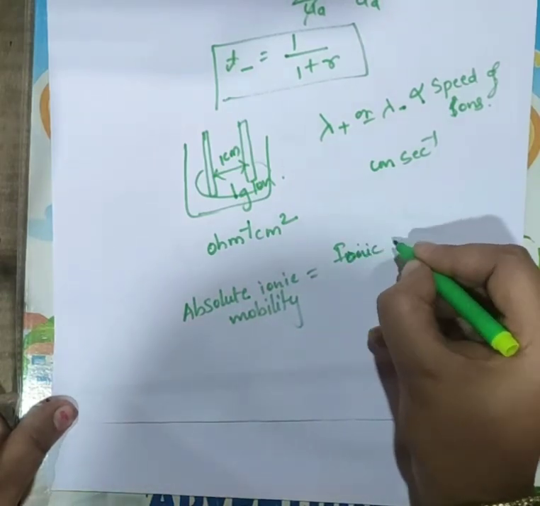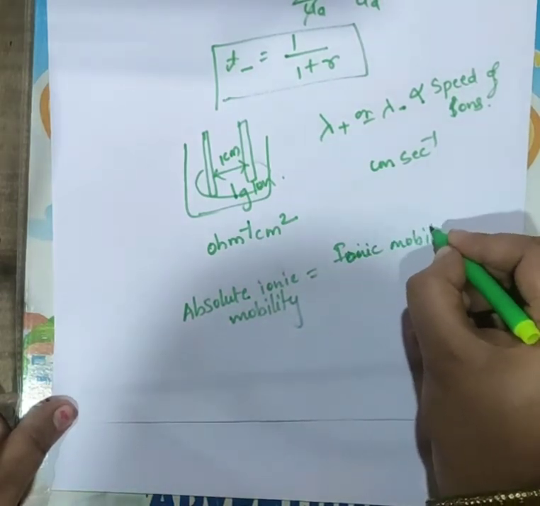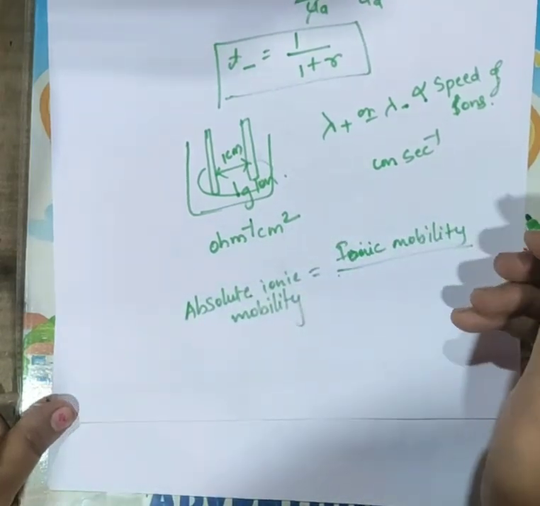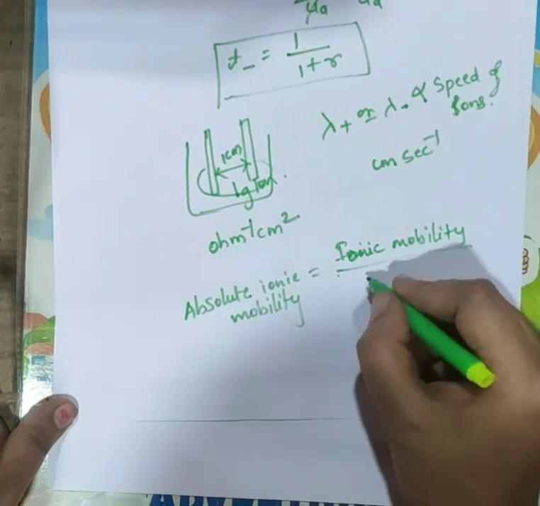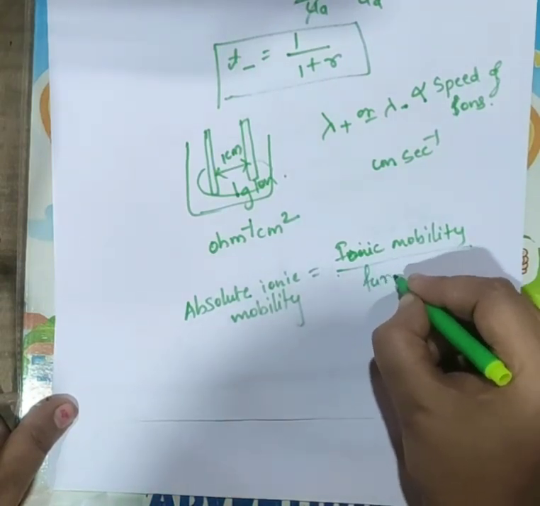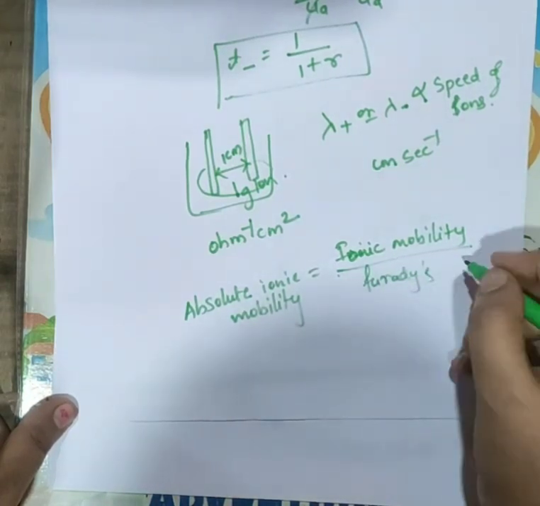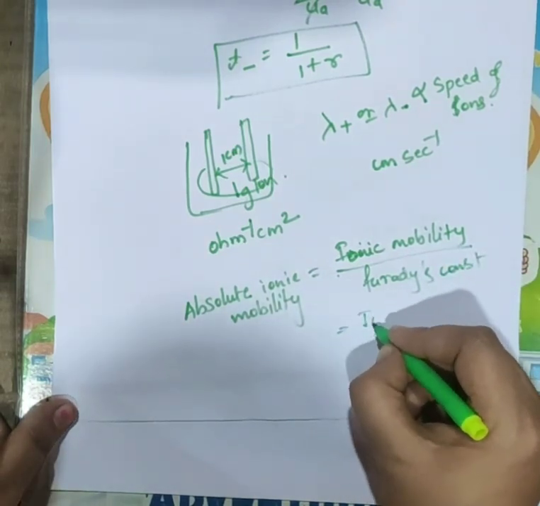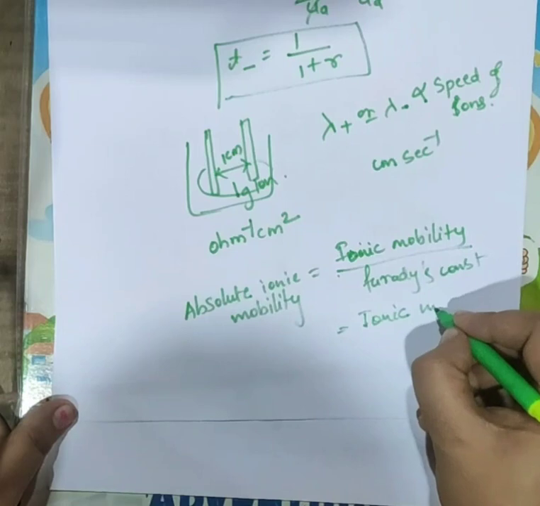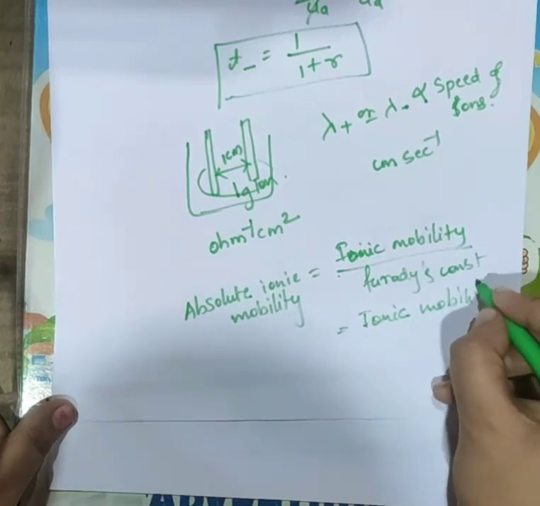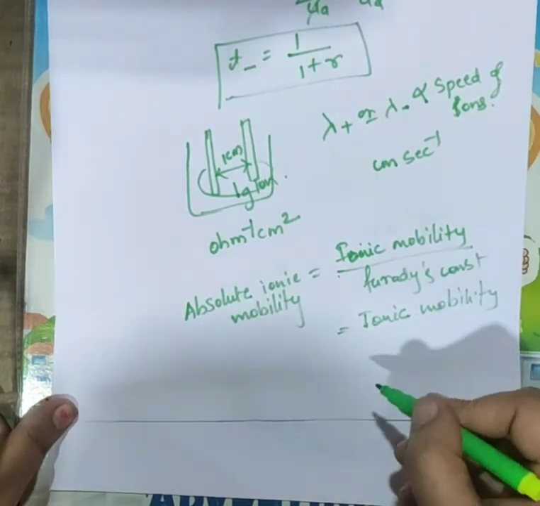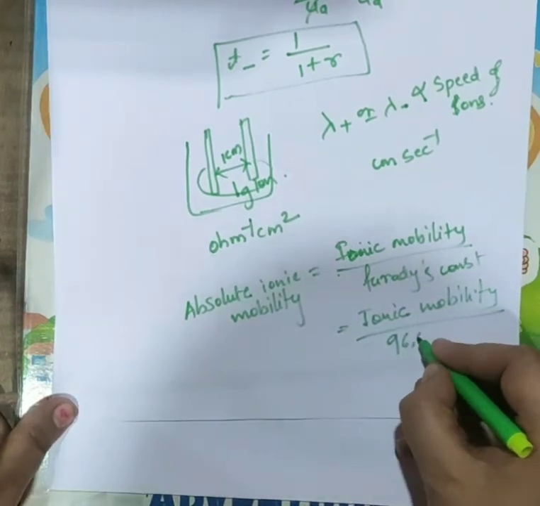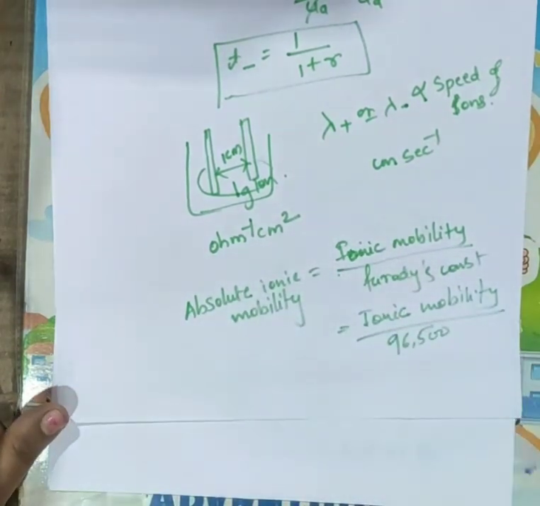I think you know the Faraday's constant, how much it will be. Yes, so that is ionic mobility divided by 96,500, which is the Faraday's constant.